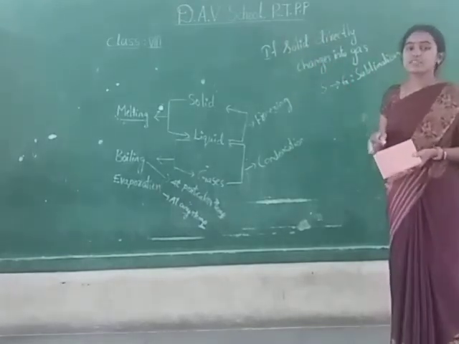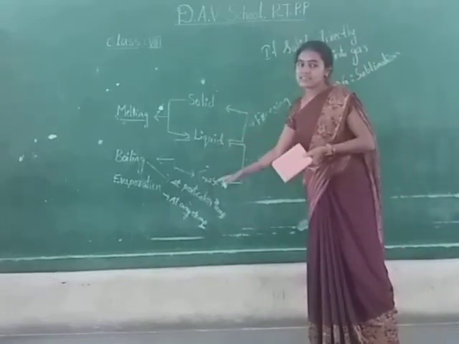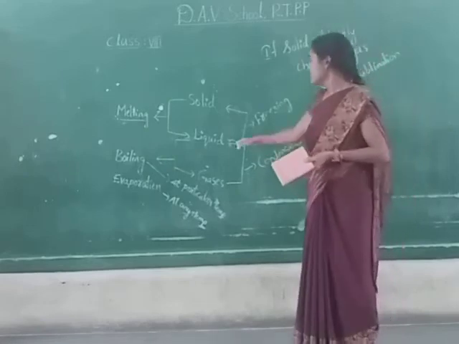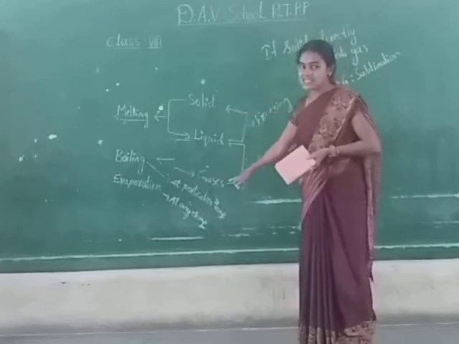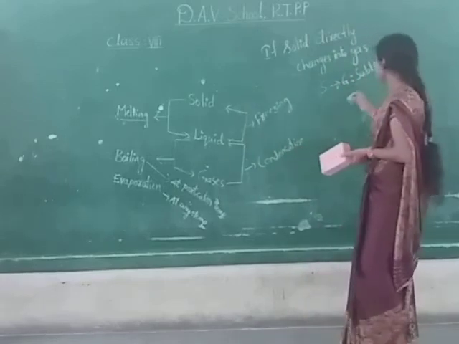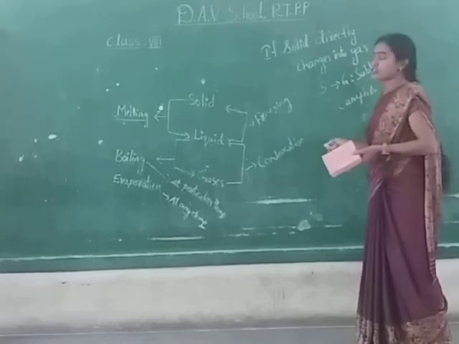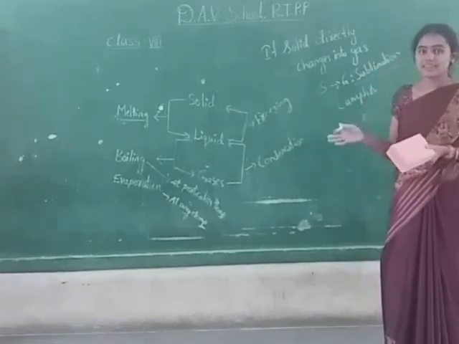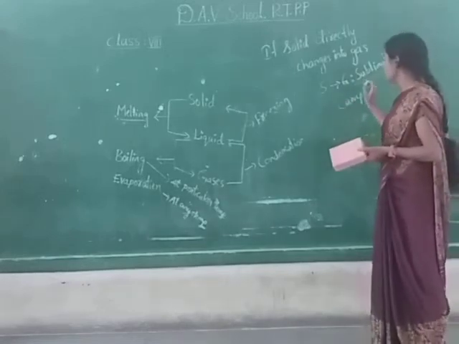Generally, if we heat a solid, first it will convert into liquid, then it will go to the gaseous state. Whereas some substances do not attain the liquid state. They directly go from solid state to gaseous state. That special phenomenon is called sublimation. For example, camphor. Camphor undergoes sublimation. When we light the camphor, directly it will change from solid to gas. There is no liquid state in the process. So it is called sublimation.